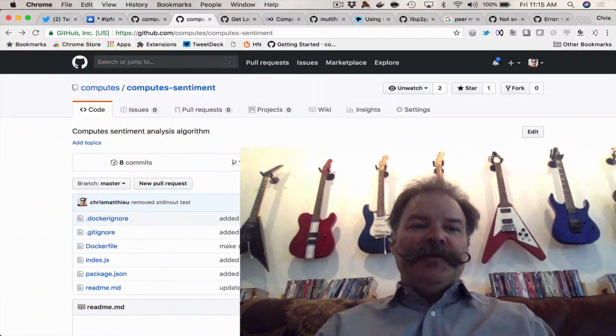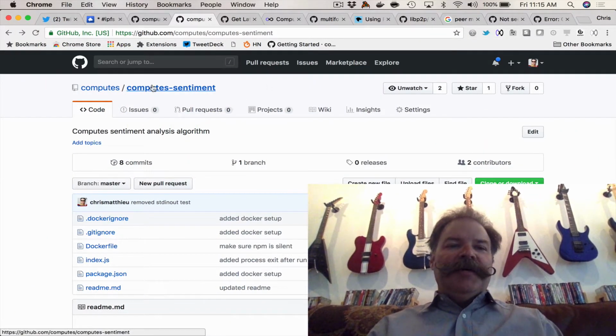I wanted to demonstrate how to write a compute decentralized computing algorithm in a different language other than Go. Most of our examples are written in Golang, so I wanted to write something in NodeJS that demonstrated just how easy it was to build an algorithm in Node and run it on our decentralized distributed mesh supercomputing platform.